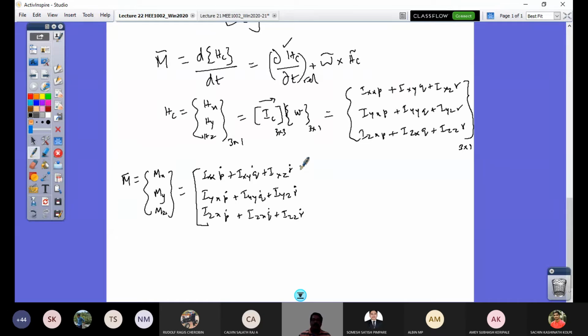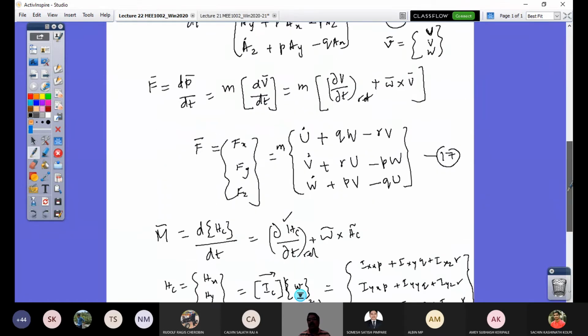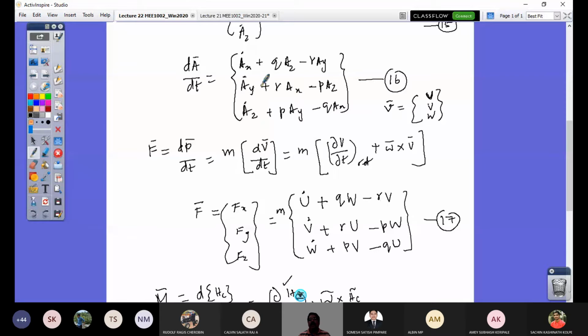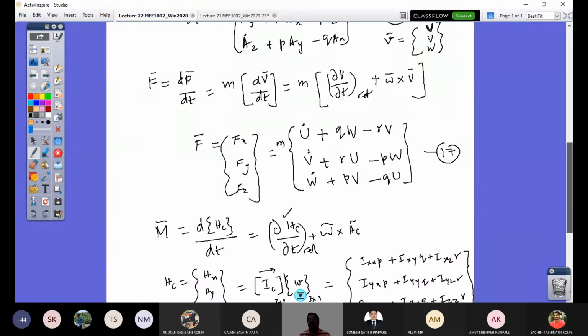So this is my first term, plus this. I have to look at equation 16 and write Q into Az. Az is my third element, this Hz.